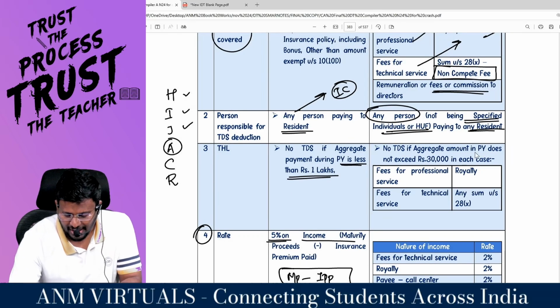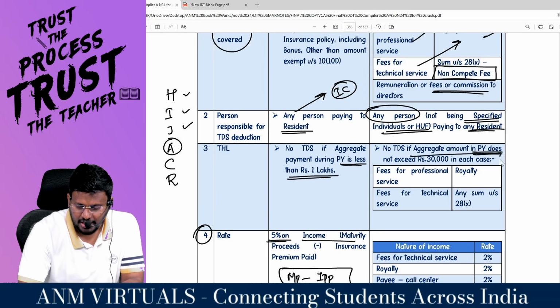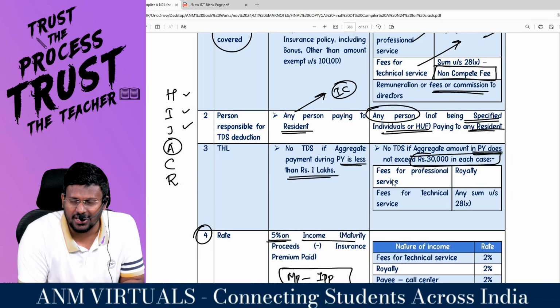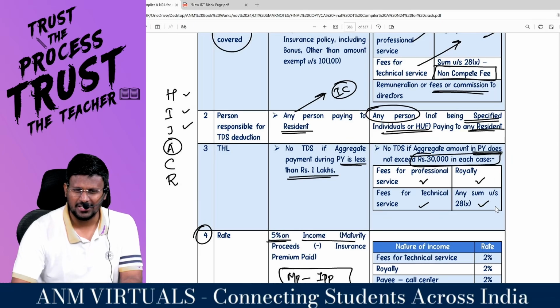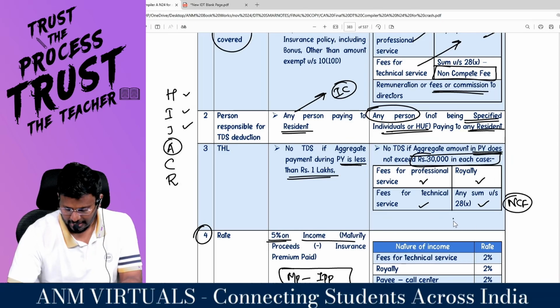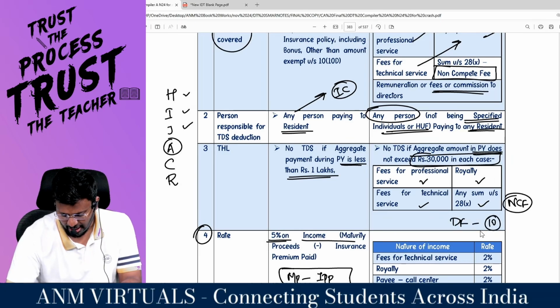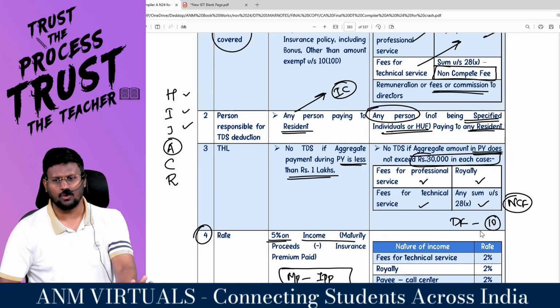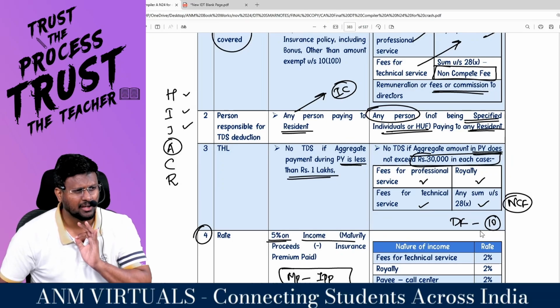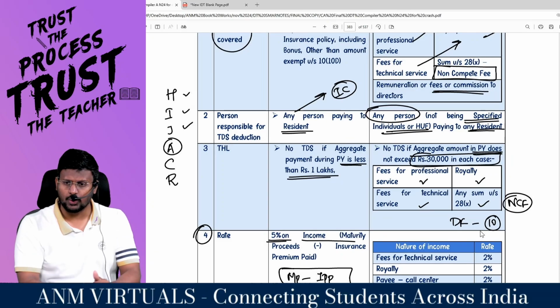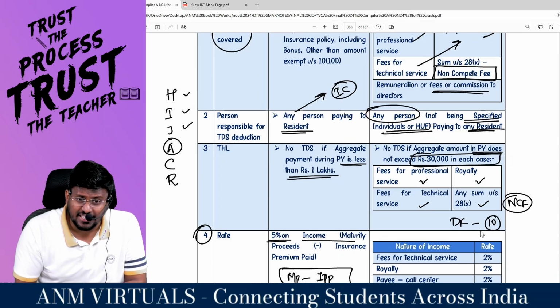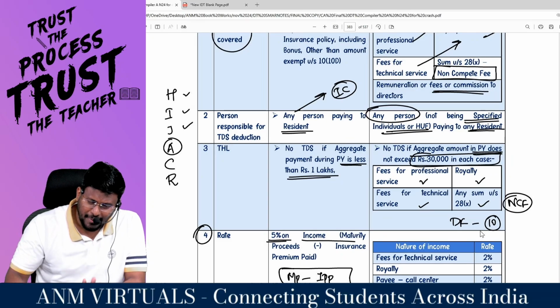What is the threshold limit? No TDS if the aggregate amount in the previous year does not exceed 30,000 in each case. 4 cases are applicable: fees for professional services, royalty, fees for technical services or non-compete fee. That means for director's fee, even if you pay 10 rupees, you must deduct TDS. Threshold limit does not apply to director's fees. Fantastic. 5 incomes, 30,000 separately.